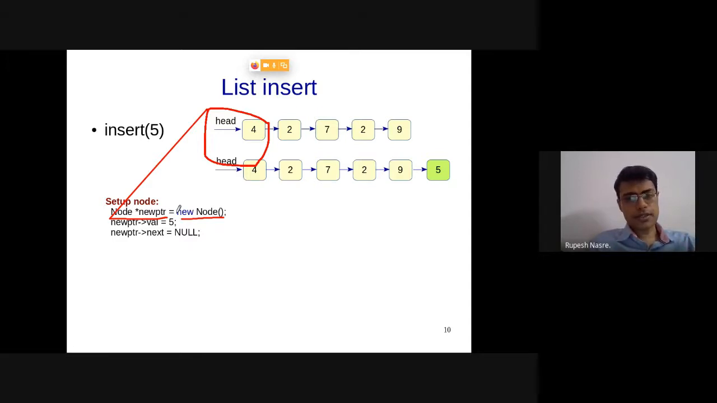Note that I don't need to typecast, etc., when I'm using new. The value that is contained inside the newPtr is 5, which is what is being passed, and newPtr arrow next should become null. This is the setting up of the new node. So that is the new node that I am setting up. It is not yet linked with the list. I'm just creating it in memory, setting its value. Any questions on this setting up of the node?